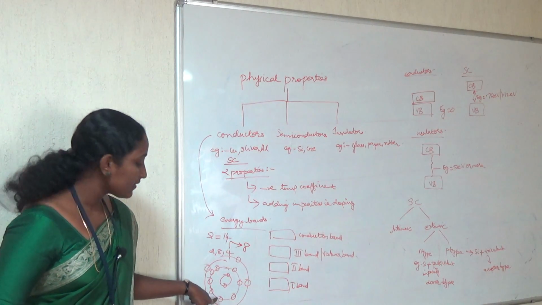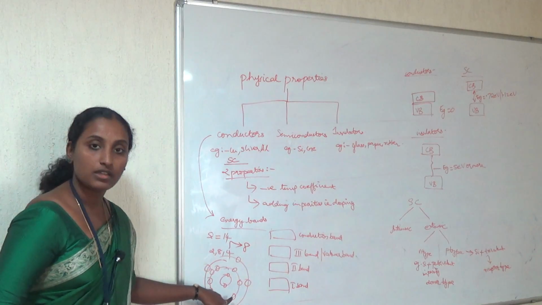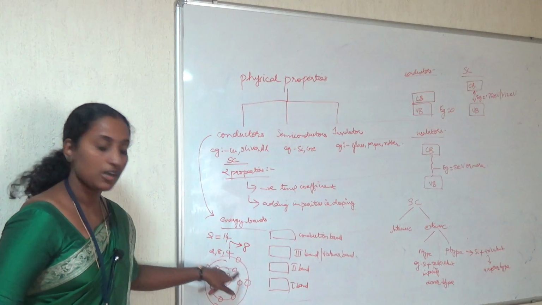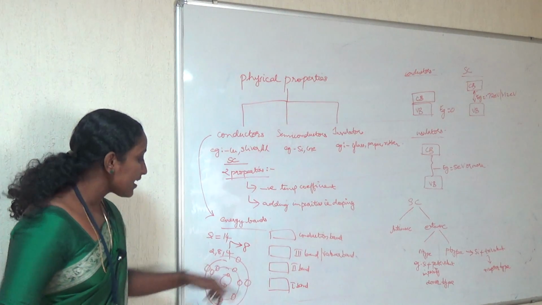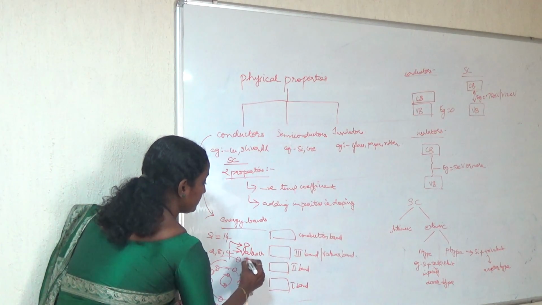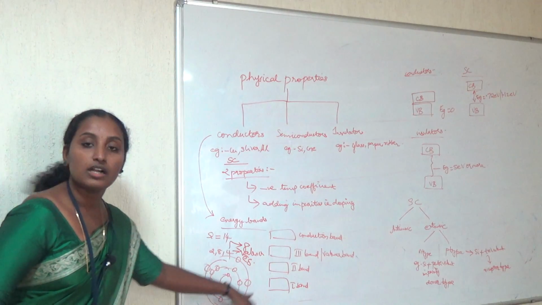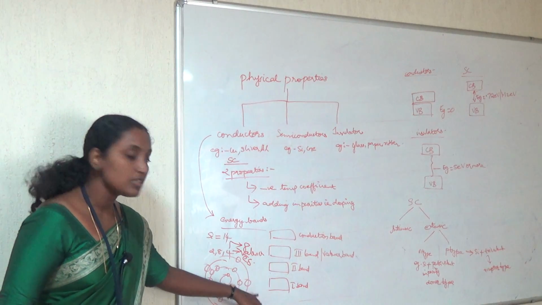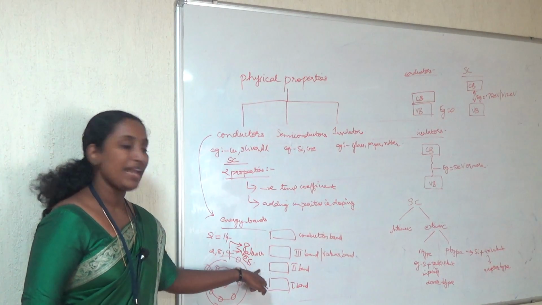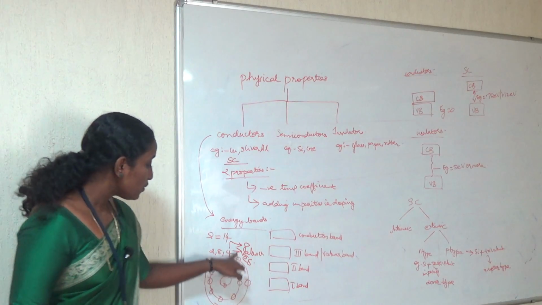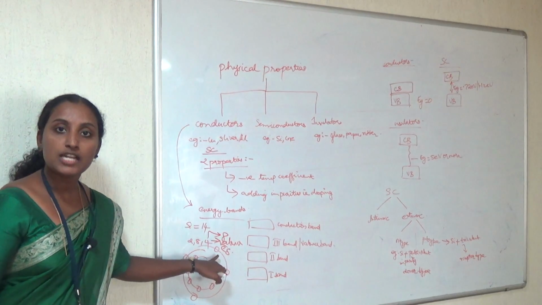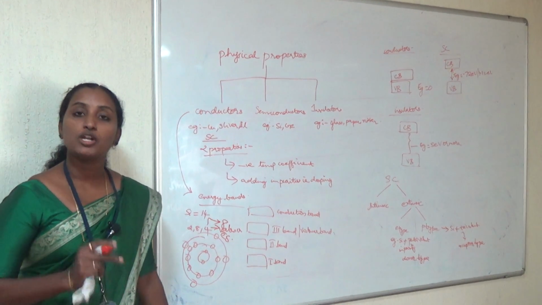So the electrons in the second path are restricted from moving around, whereas in the third path the electrons can move freely because you have only 4 electrons. These electrons are called valence electrons, and this orbit is called the valence shell. The electrons present in the valence shell are called valence electrons. So silicon has 4 valence electrons. Similarly, you all know these electrons are moving, right? Electrons moving means they have some velocity.